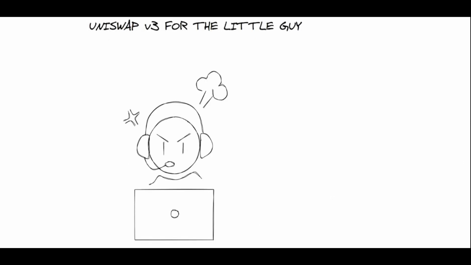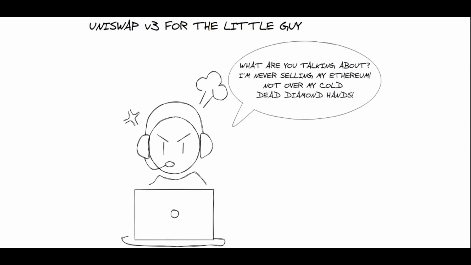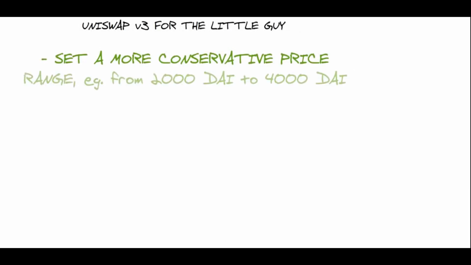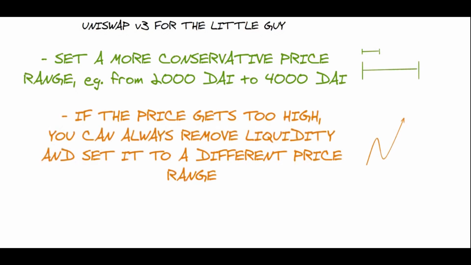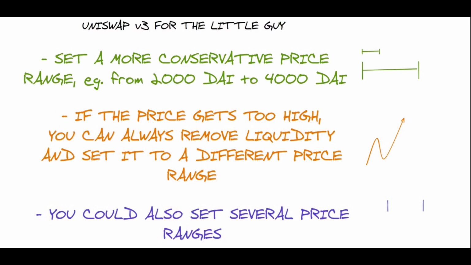Now, you may be one of these people with diamond hands who would never sell their Ethereum, and so you wouldn't be interested in this use case. There are a few ways you could alleviate this. First, you could set a more conservative price range to concentrate your liquidity into, such as from 2,000 DAI to 4,000 DAI. If the price gets too high, you can always remove liquidity and set it to a different price range. Finally, you could also set several price ranges and take advantage of each one.